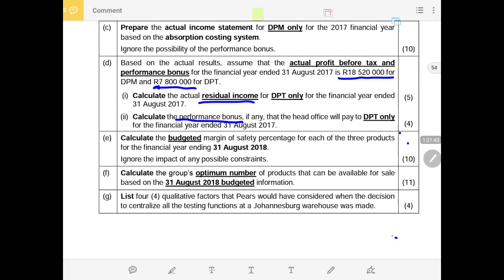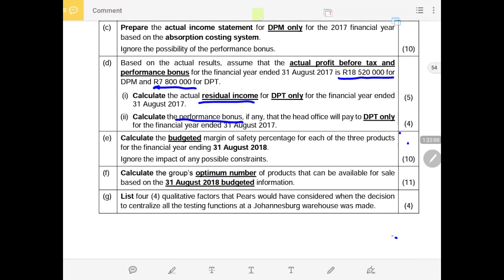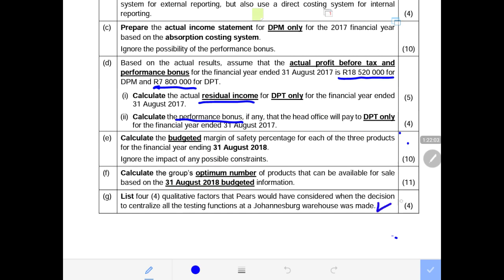Now we are in the 2018 budget information results. We are required to do two things in here. The margin of safety is the requirement. The second one, optimum number of units, meaning we'll be dealing with the limiting factor. Then after we are done, the last two are the non-financial measures, listing only 4 of them.